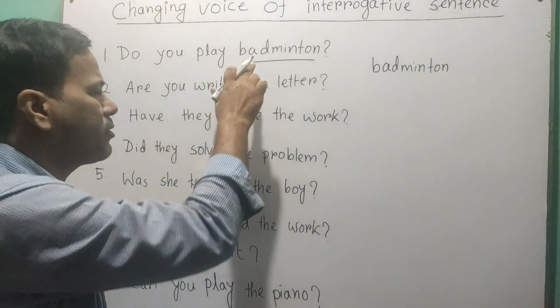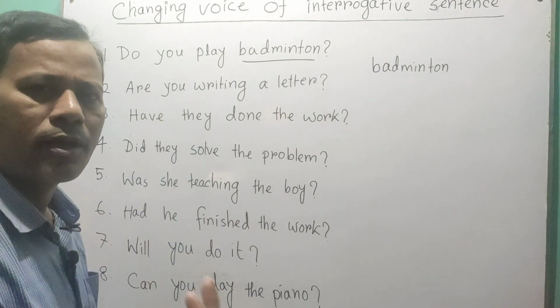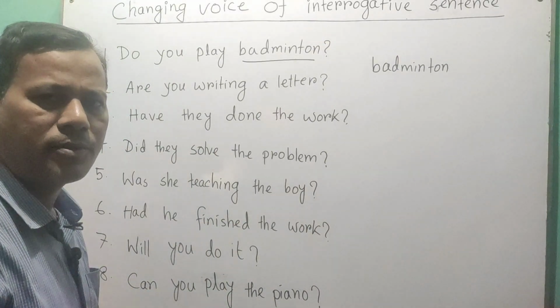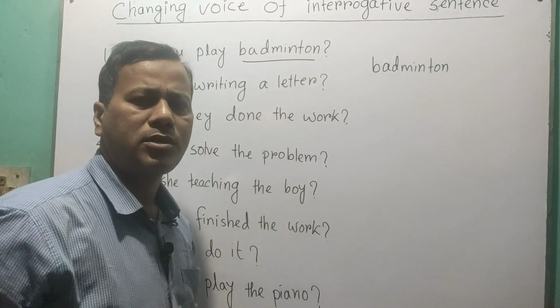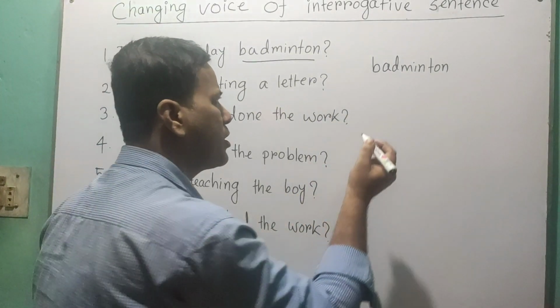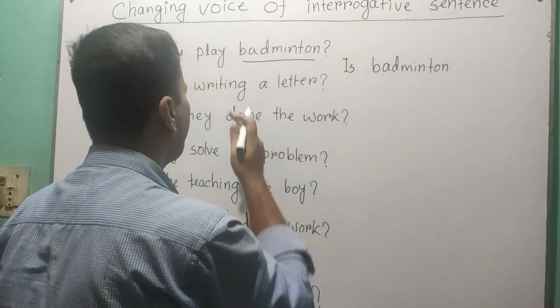Do you play badminton? So the given sentence is in present indefinite tense. So for present indefinite tense, we get auxiliary am, is, are. As badminton is third person singular number, we have to bring is here. So is badminton, and the verb is play.